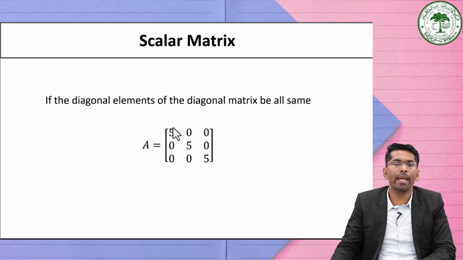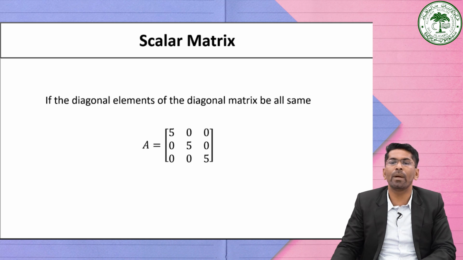See, of course it is a diagonal matrix because all the non-diagonal elements are 0, but the diagonal elements of the diagonal matrix are the same here. It is 5 5 5. So such a type of matrix is known as a scalar matrix. In this matrix, the diagonal elements are equal, that is 5.